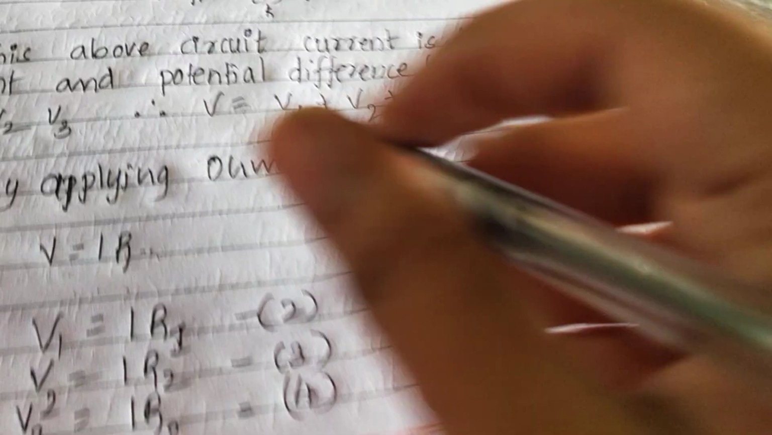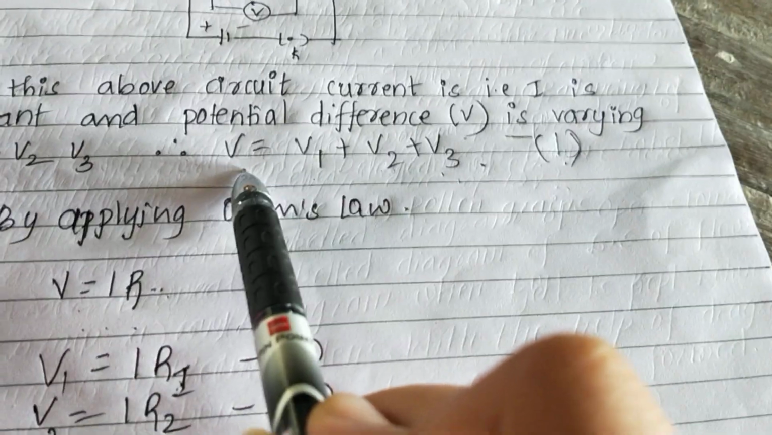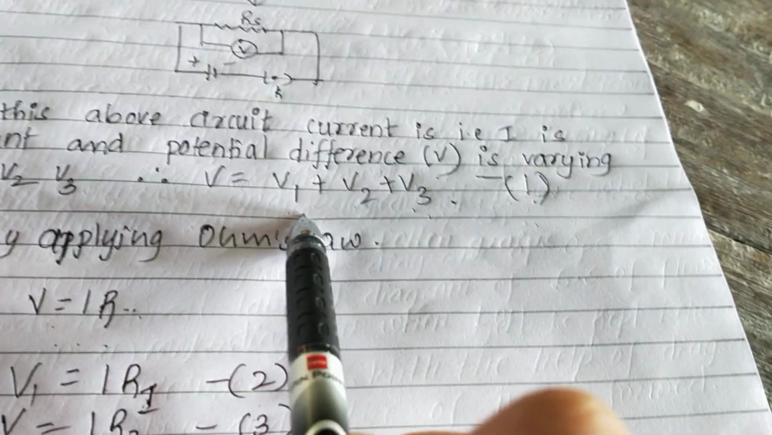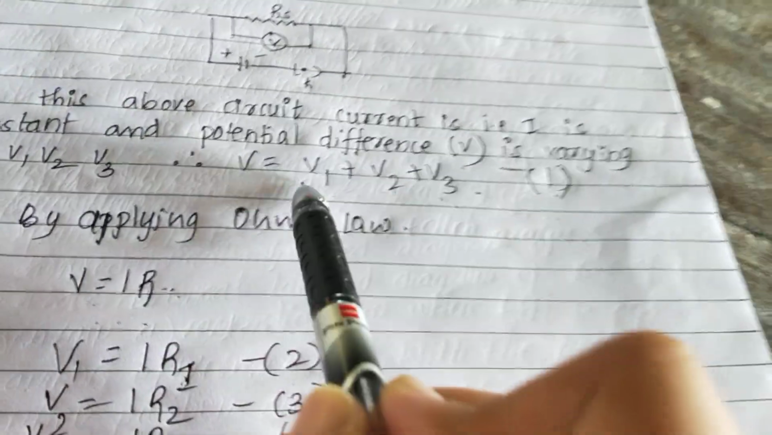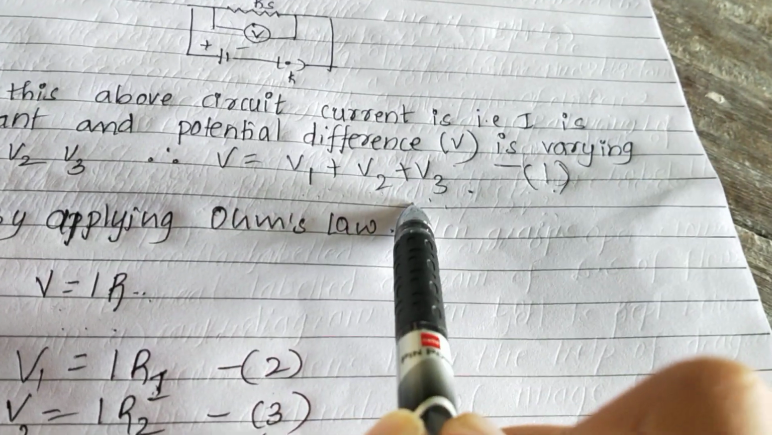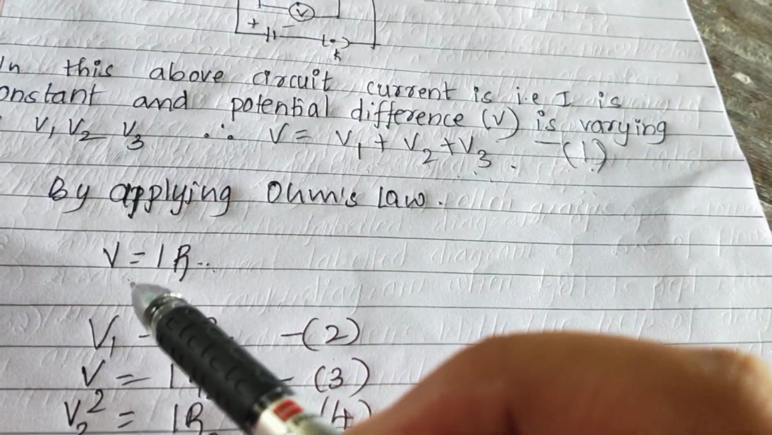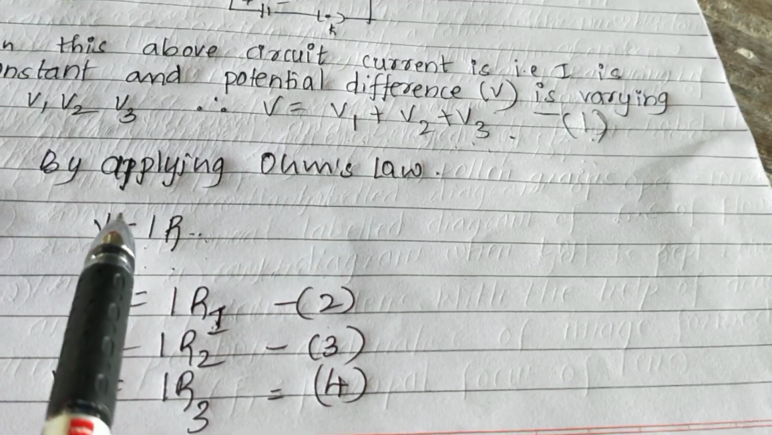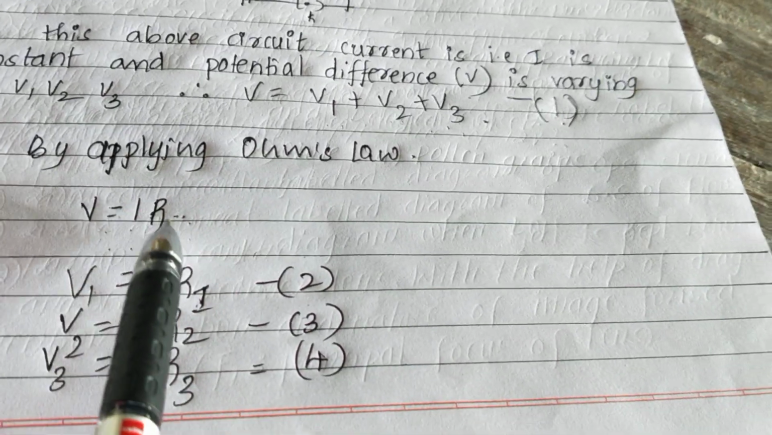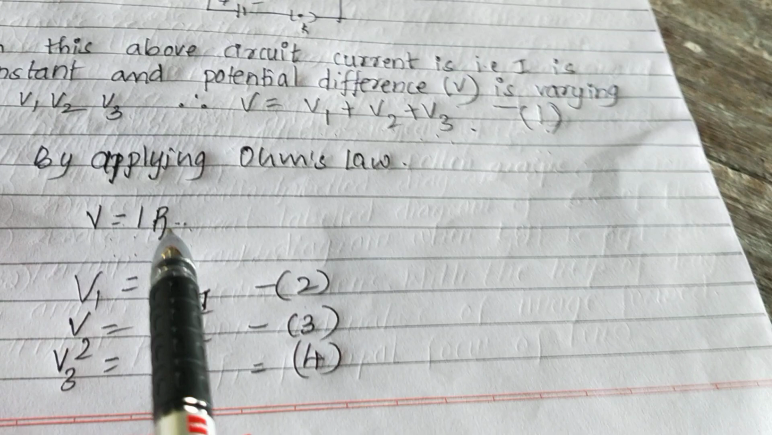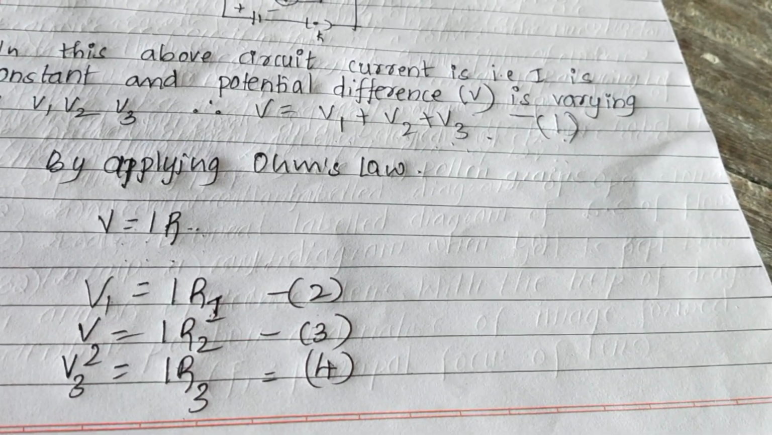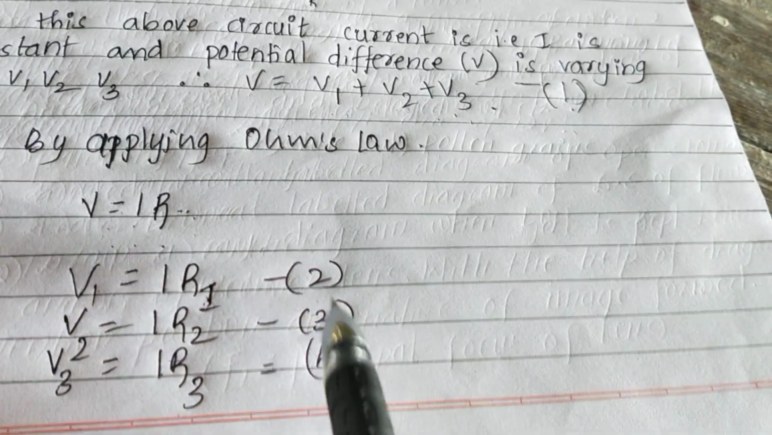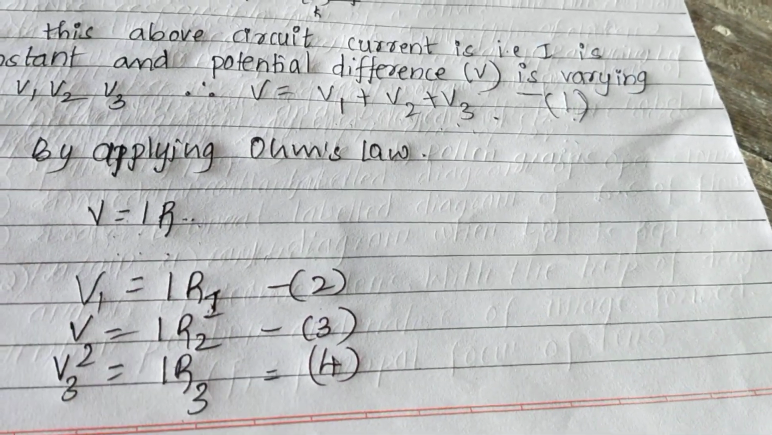According to the equivalent resistor, we write V is equal to V1 plus V2 plus V3. Now we need to see the values of these resistors. When we apply Ohm's law, we get V is equal to IR. So instead of V, we put V1, and instead of R, we put R1. So for all the three resistors we get V1 is equal to IR1, V2 is equal to IR2 and V3 is equal to IR3.